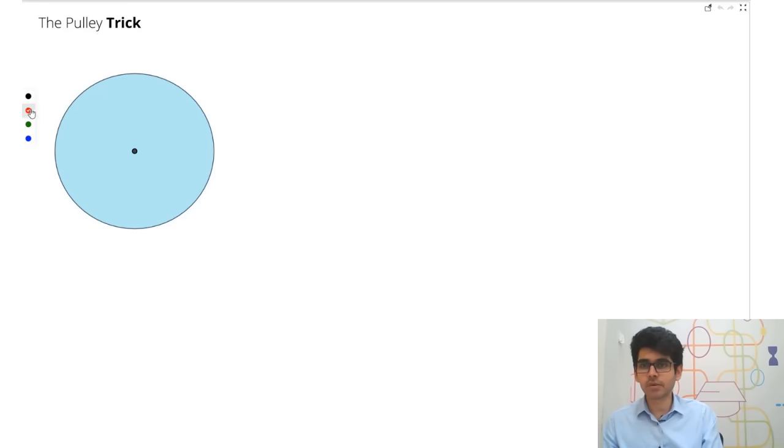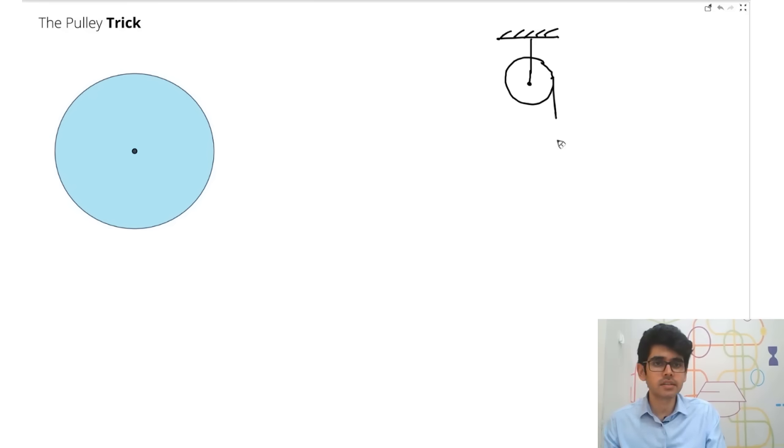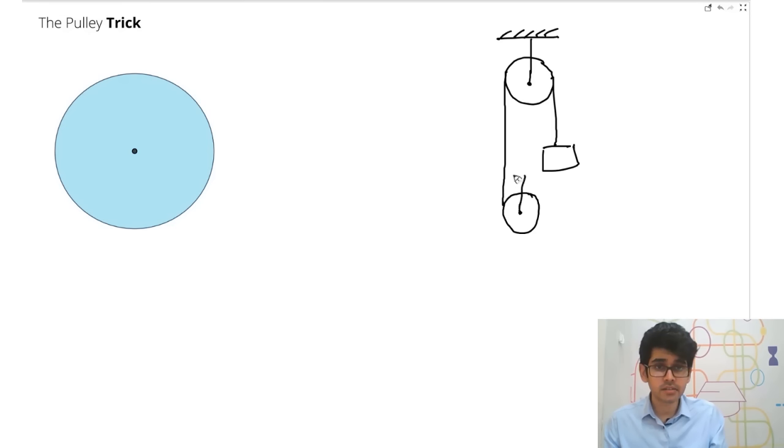So what is the pulley trick? The pulley trick is very simple. For example, here, if you have a pulley like this, and here there is, say, one mass, and this pulley is attached to another pulley. Let's say it is attached to one more pulley, and this is also fixed, and it can be as complex a structure.